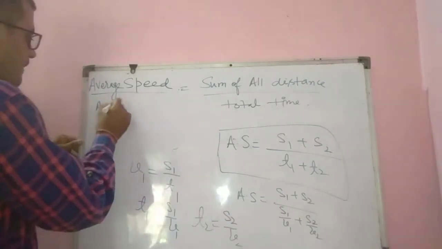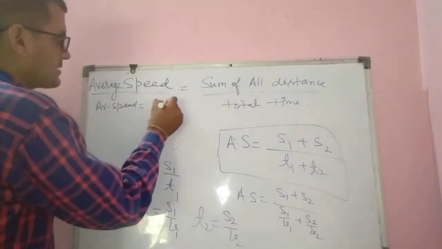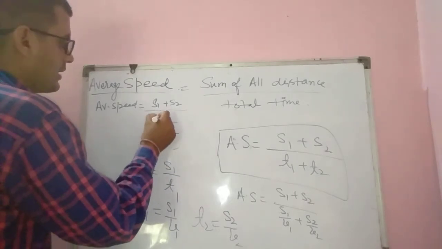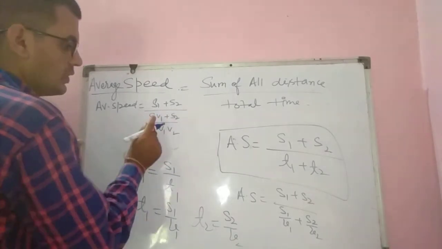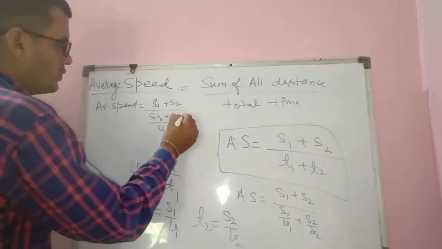Average speed equal to s1 plus s2 over v1 v2 s1 v1 plus s2 s1 v2 plus s2 v1.